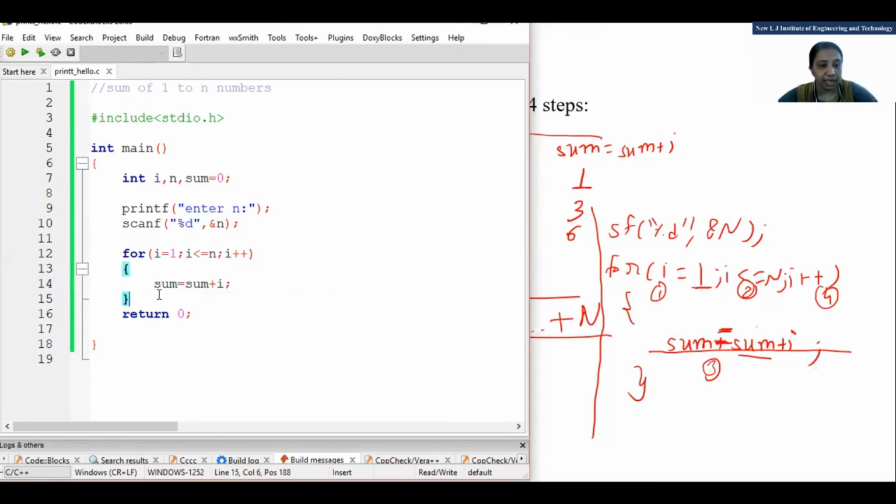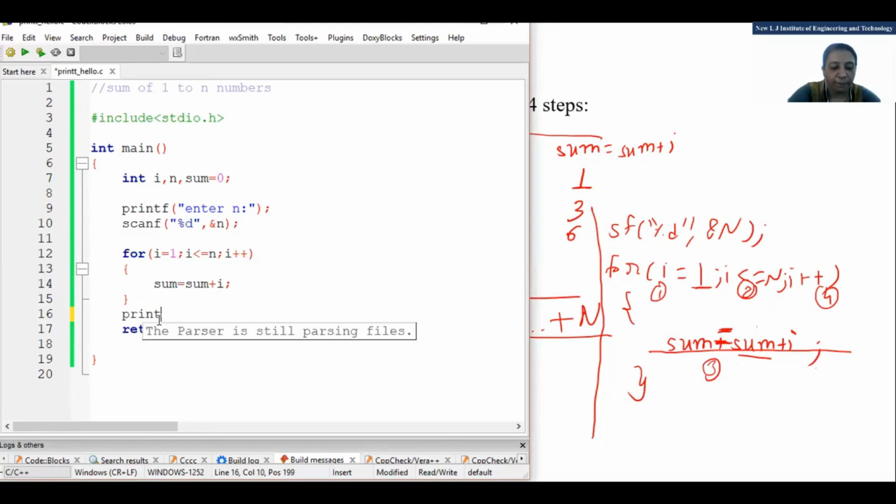Now the question is where I need to print the sum. When I get the output, I want the total sum, which for 1 to 10 is 55. So at which place do I need to write it? In the loop or out of the loop? Outside the for loop. Why? Because I need to print only once. So printf